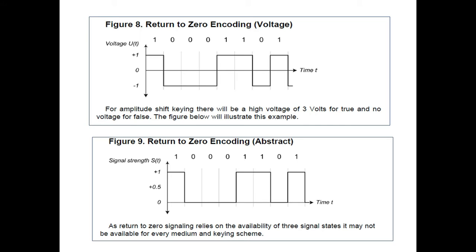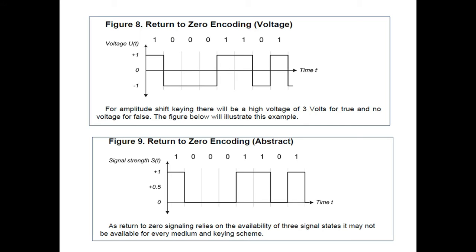Means during the transition from 1 to 0 or 0 to 1, your voltage level always changes from plus to minus or minus to plus, which is called the bipolar return to 0 encoding, BRZE. BRZE means bipolar return to 0 encoding.